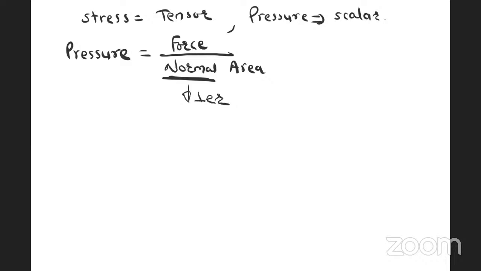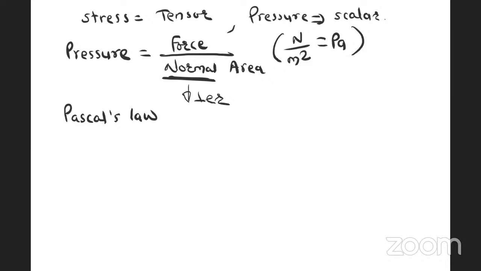Now, in it, force is in Newton and area is in meter square. Newton per meter square is nothing but Pascal. Now what is the Pascal law? Everyone knows this law, mechanical and civil, both branch students. This is a very basic law.